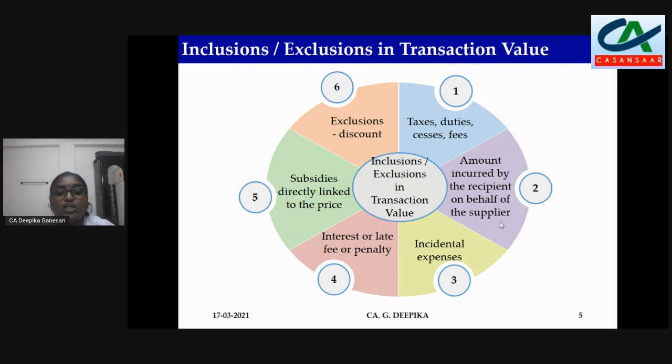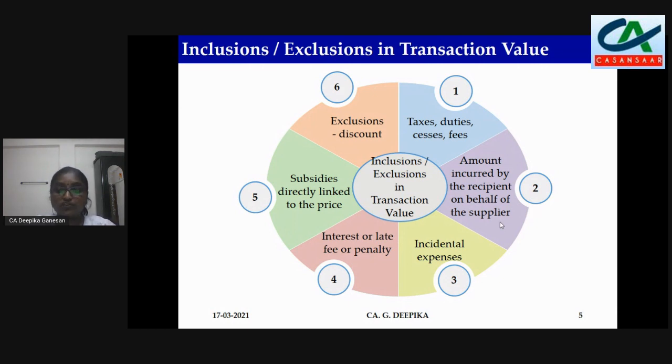Point number 4, interest or late fee or penalty. Now this happens in case of delayed payment. So there is a credit period of 1 month. So you don't pay within that 1 month period. So there is a delay in payment. So for every month of delay, you have to pay some 1,000 rupees late fee. Say the value is 10,000 and you don't pay within the due date. So for 1 month delay, it is 1,000. So you are paying 11,000. So in this case, the transaction value will be 11,000. It will not be 10,000.